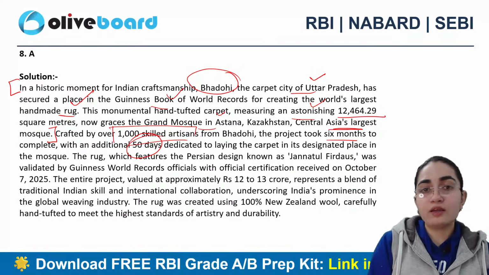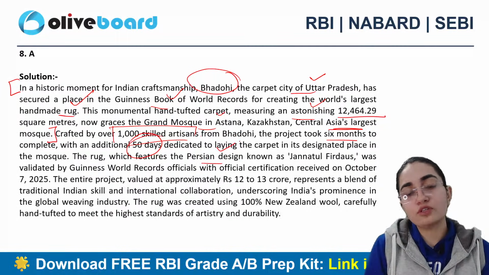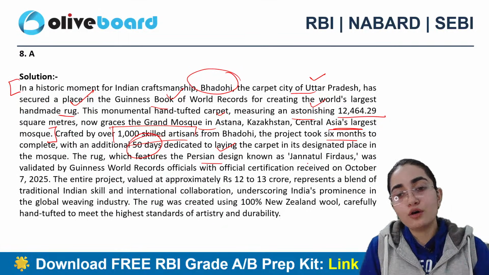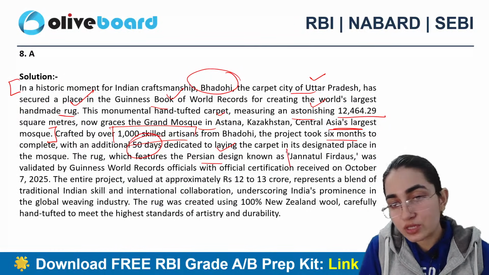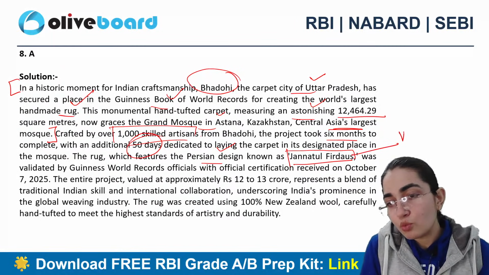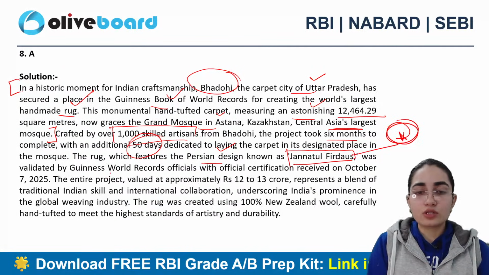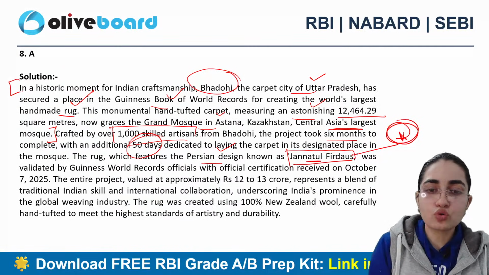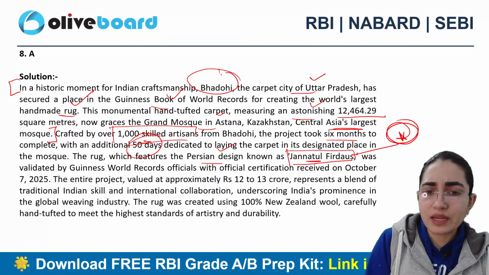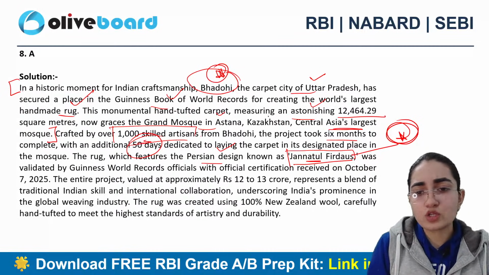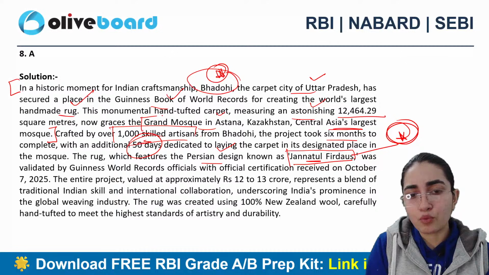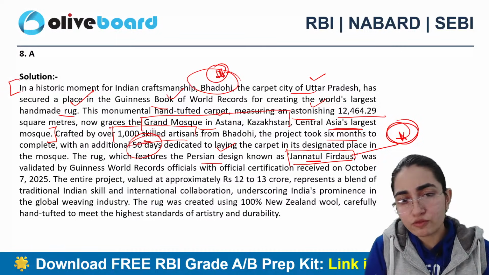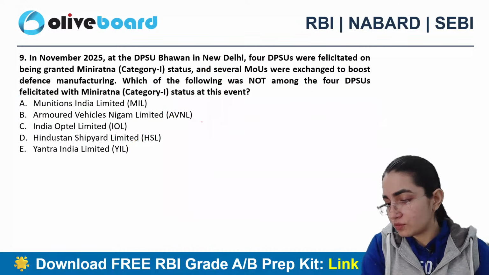in the mosque. And of course the rug featured the Persian design of Jannatul Firdaus as well. So they can ask you one question on this also, that what was the design mentioned there, right? So they can ask you about this information also. Remember the artisans a little, remember the place, and where it has been presented, that is also very important. So whatever highlighted information is here is very important from the examination perspective.